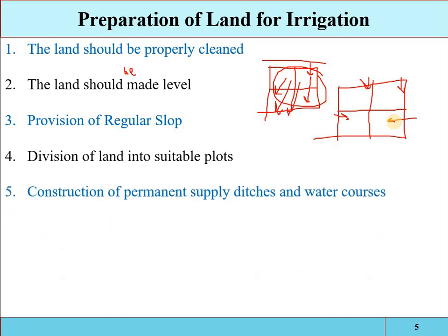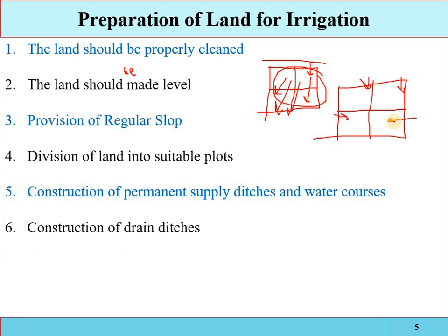Construction of permanent supply ditches and water courses. For the distribution of water inside the field, we have to construct the permanent supply ditches and the water courses that will be excavated at regular spacing, which facilitate the proper distribution of the water to the entire field.